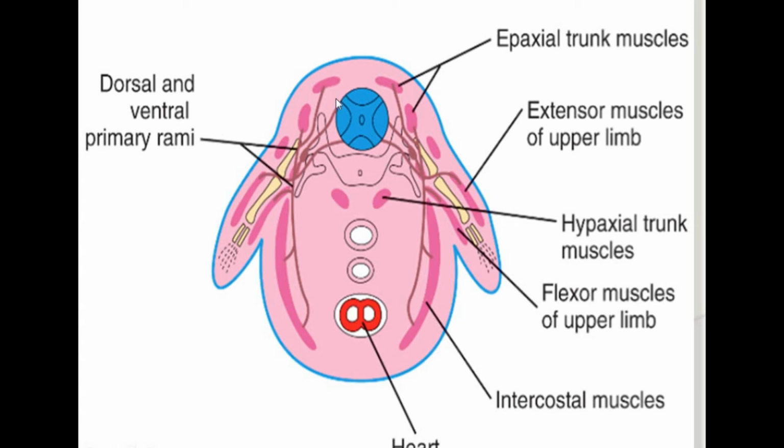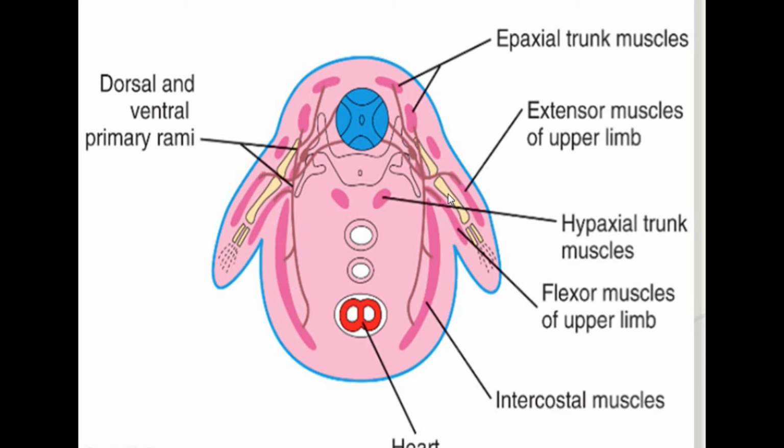Basically, the epiaxial group of muscles forms the muscles of the dorsal aspect of the vertebral column, and the hypaxial, or the hypomeres, are responsible for forming the muscles of the trunk, and they get elongated. They extend to the growing bones of the limbs, and they form the muscles of the limbs.